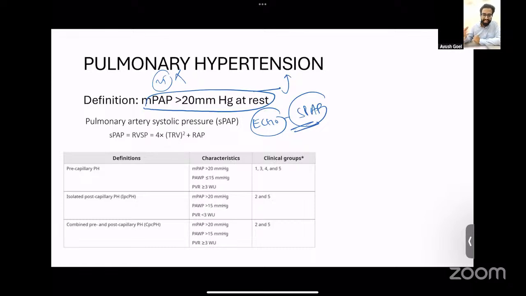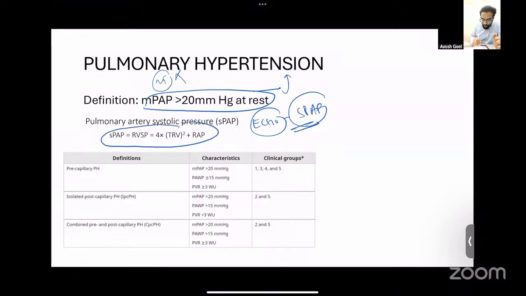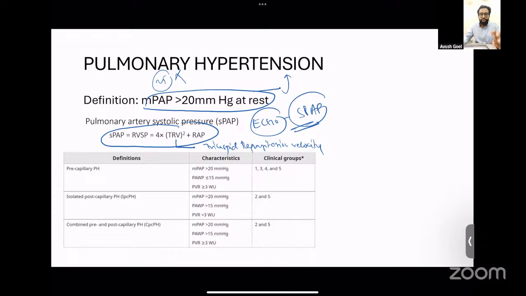How is SPAP calculated on the echo? It is done by using this formula, where TRV stands for tricuspid regurgitation velocity. So 4 into TRV squared plus right atrial pressure is the SPAP. This is how you calculate: your tricuspid regurgitation velocity squared into 4 plus RAP.